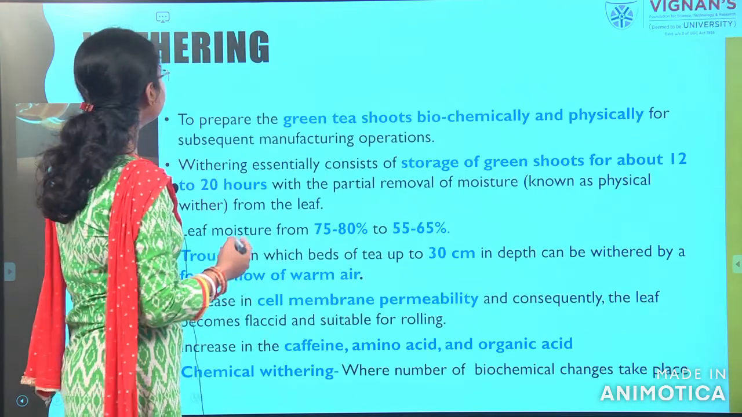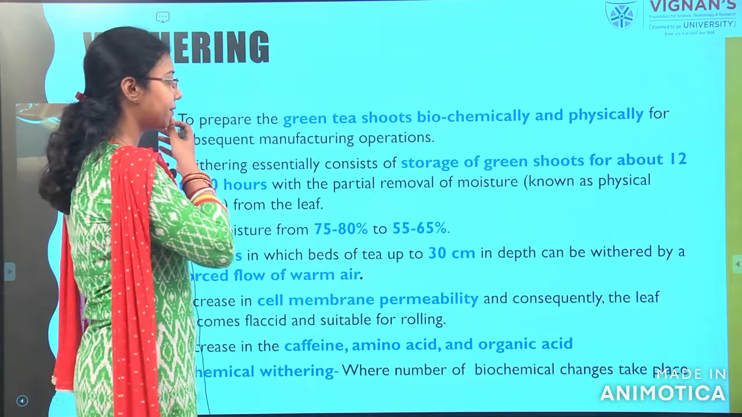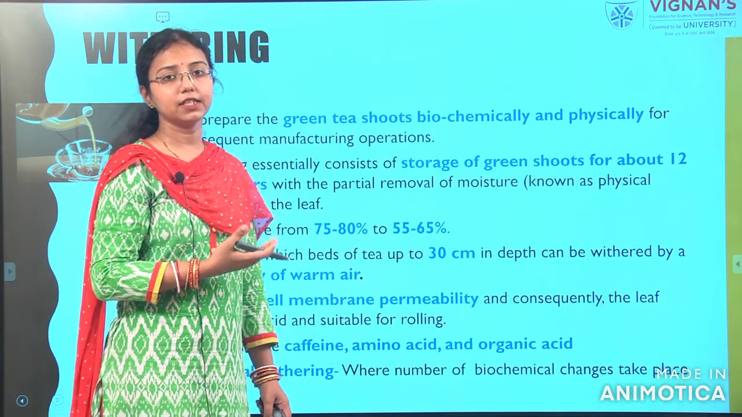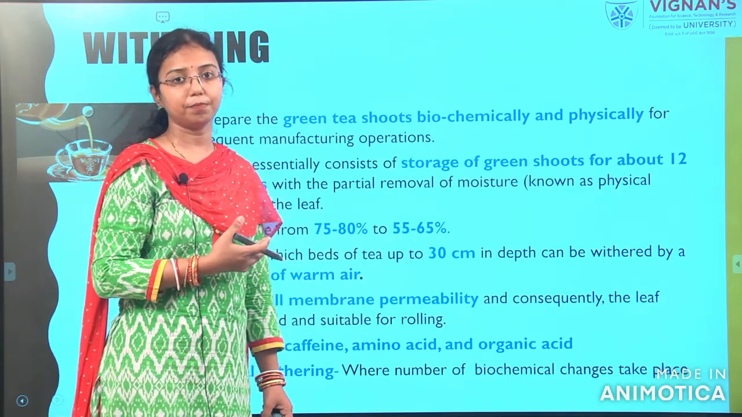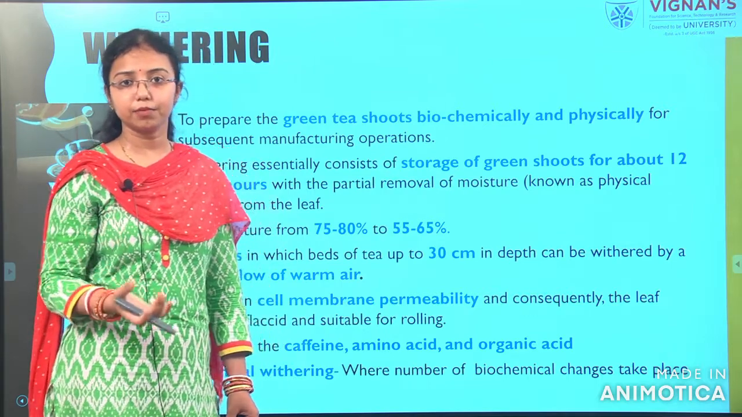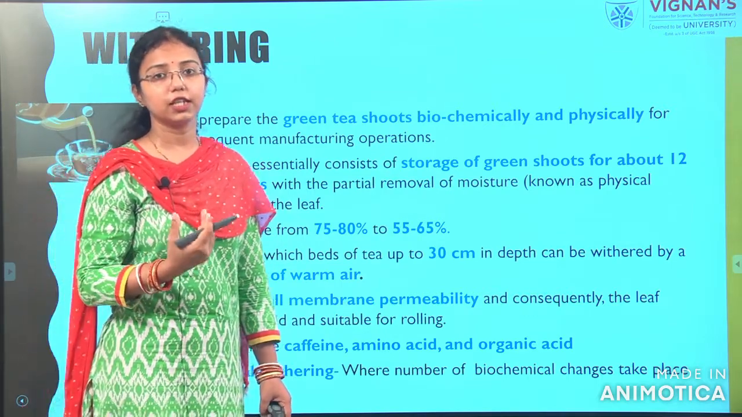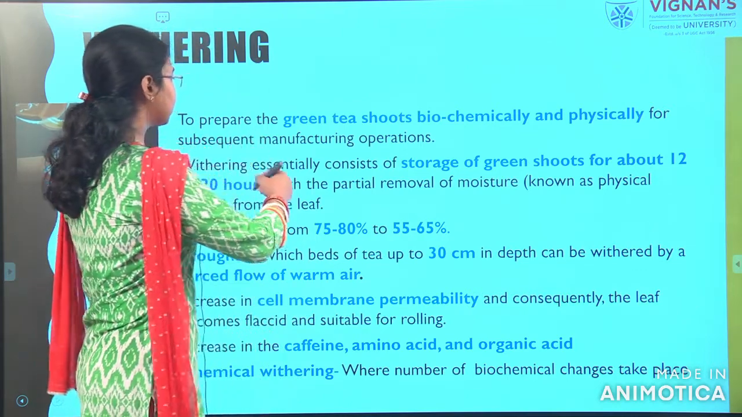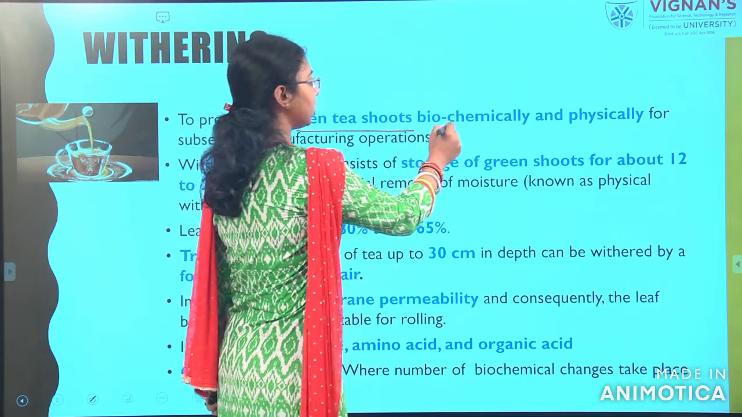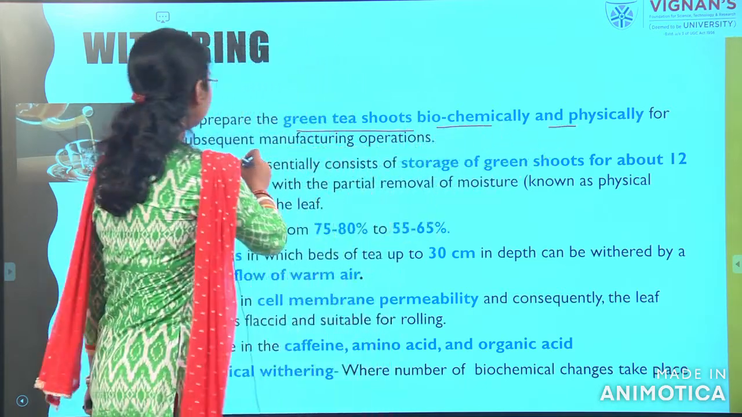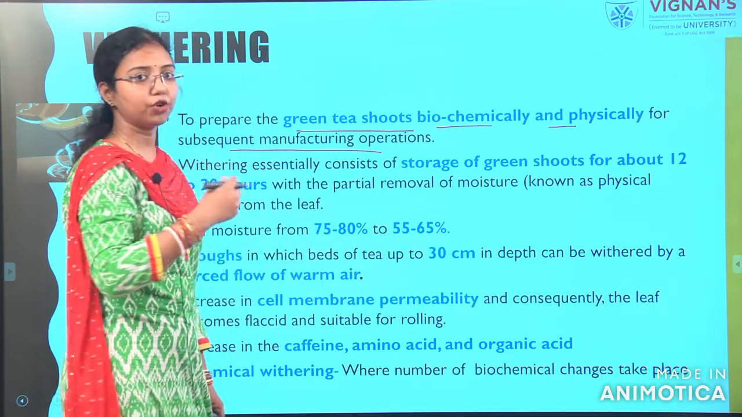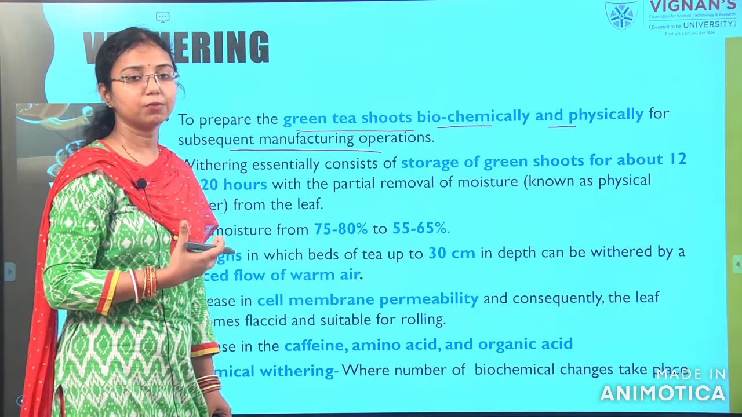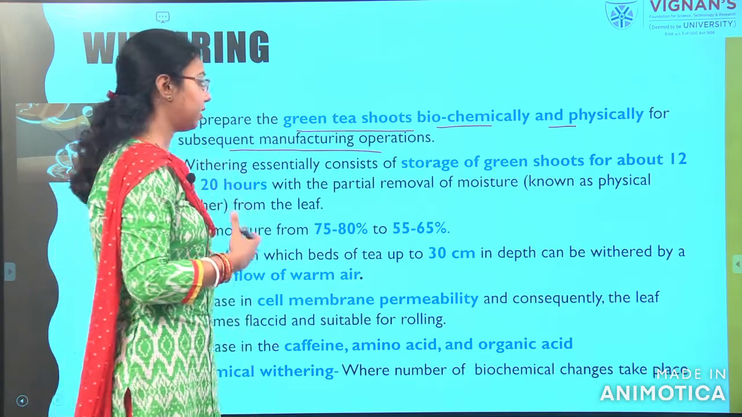So here we can see what withering is. In the withering step, as you saw in the video, they keep the leaves in a place, or they put hot air from below, to reduce the moisture content up to a certain limit after the plucking. The purpose is to prepare the green tea shoots biochemically and physically for subsequent manufacturing operations. Removing the moisture content up to a certain limit for the further operations is known as the withering process.